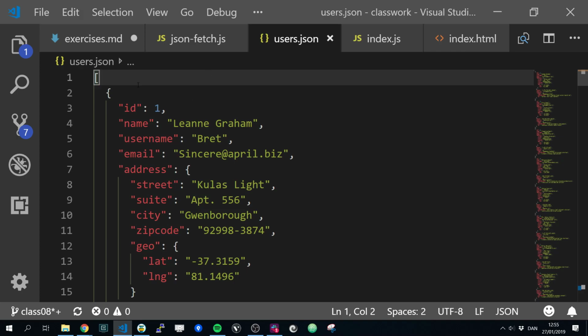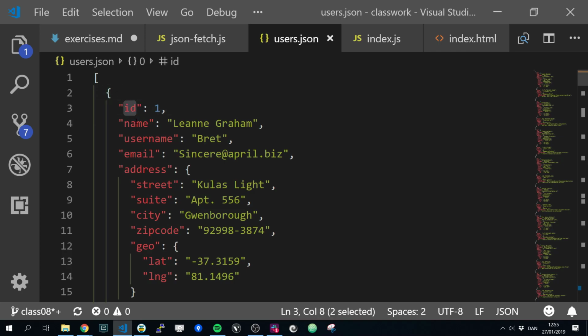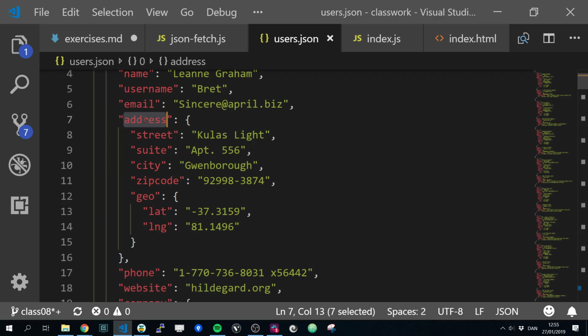If you hear users, what type do you think of? Who thinks it's going to be an array? Who thinks it's going to be an object? Users is an array of objects. Exactly, it's an array of objects, and the individual objects will be a user. So it has an ID, name, username, email, address.